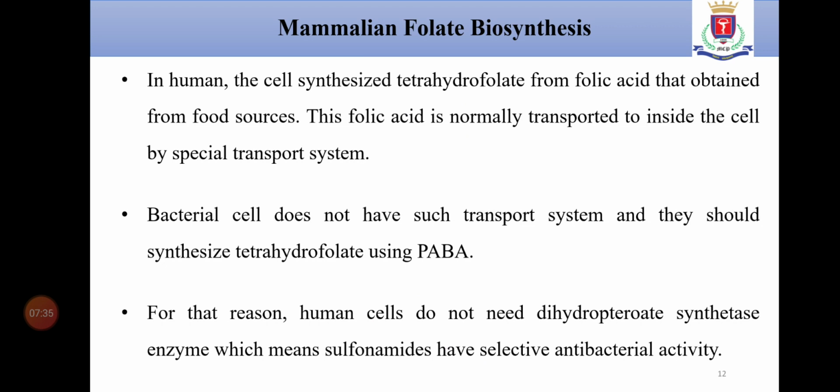Now the mammalian folate biosynthesis. In humans, the cells synthesize tetrahydrofolate from folic acid that is obtained from food sources. This folic acid is normally transferred inside the cell by a special transport system. Bacterial cells do not have such a transport system, and they must synthesize tetrahydrofolate using PABA. For that reason, human cells do not need the dihydropteroate synthetase enzyme, which means sulfonamide has a selective antibacterial activity.